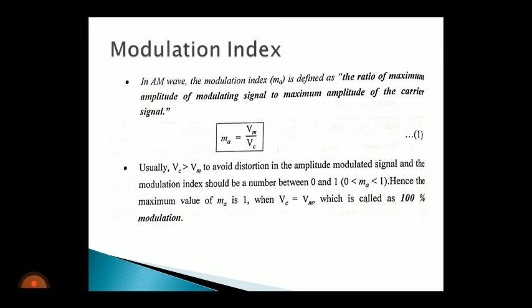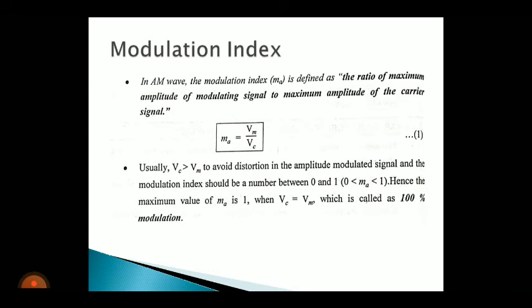And next one is modulation index. Already we discussed modulation index is represented by the letter Ma, and its definition is the ratio of maximum amplitude of modulating signal to maximum amplitude of the carrier signal. That is Ma is equal to Vm by Vc. What is Vm? Vm is the maximum amplitude of the message signal or modulating signal, and Vc is the maximum amplitude of the carrier signal.